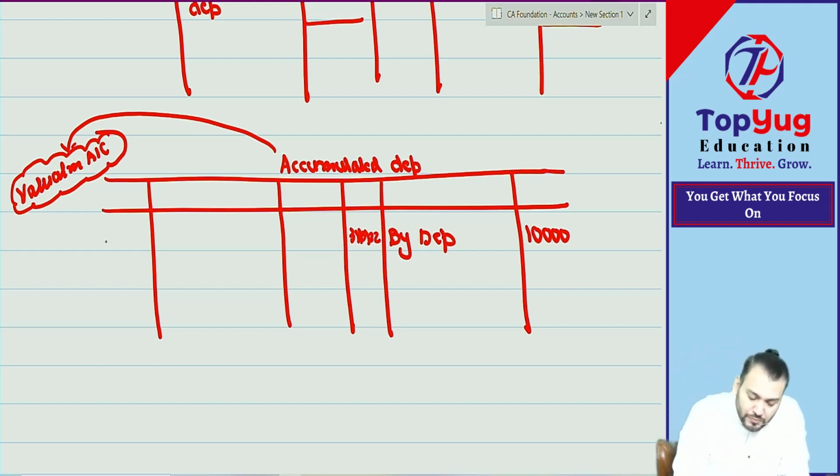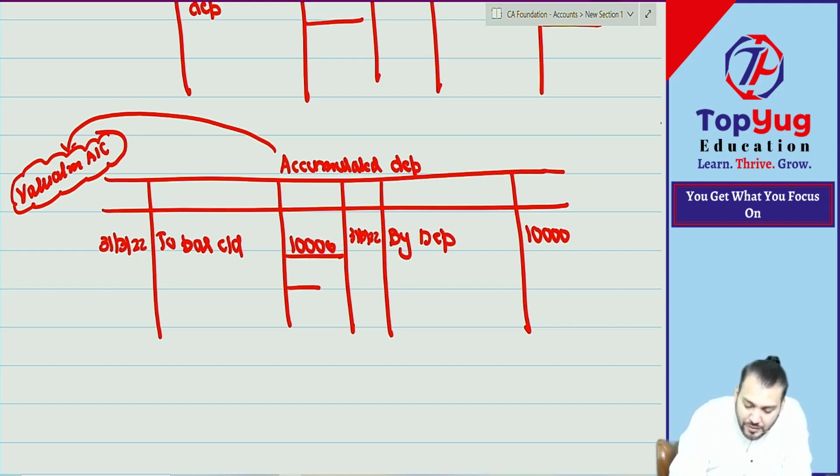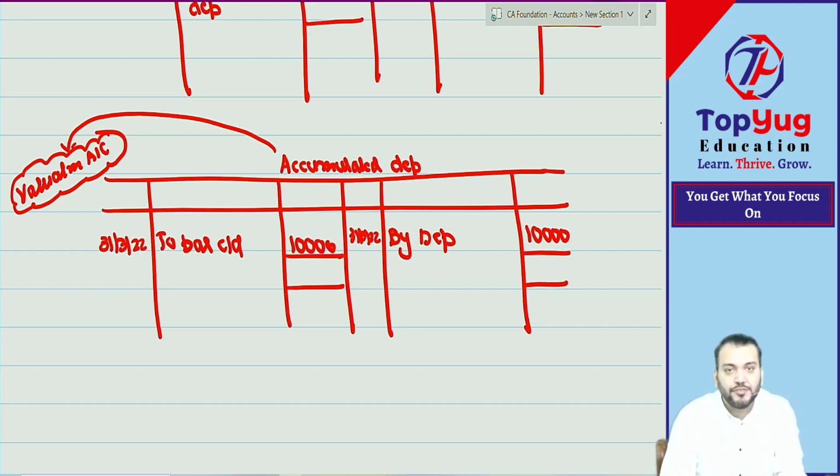Any account which has a balance will go to the balance sheet. Correct? So we write down to balance carried down, meaning having a credit balance. It has a credit balance now. Having a credit balance. Understood? Have you understood this much?